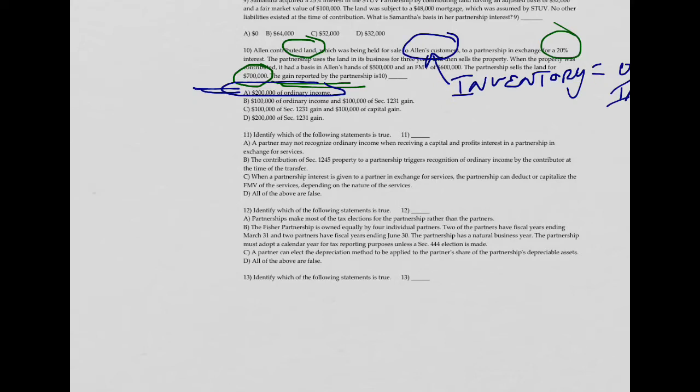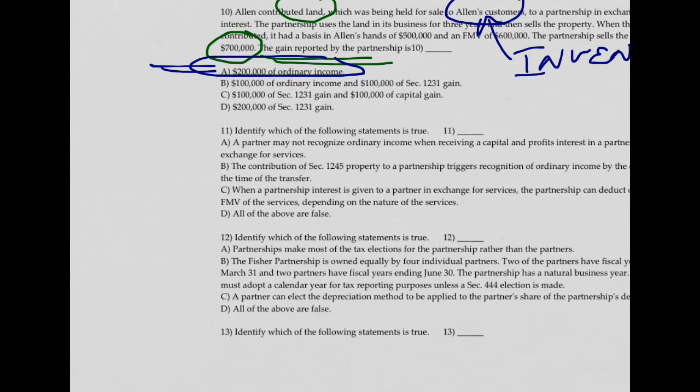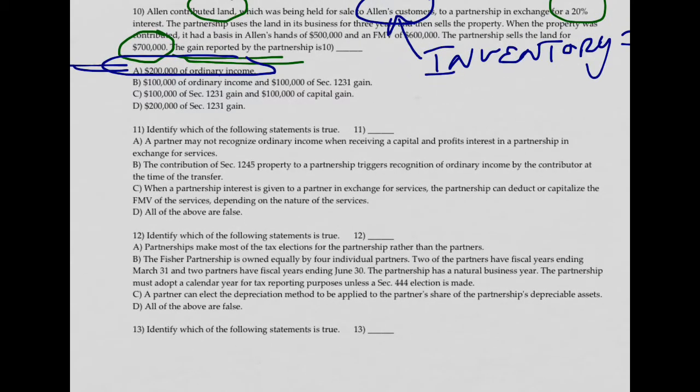Number 11, which of the following statements are true? A, a partner may not recognize ordinary income when receiving a capital and profits interest in a partnership in exchange for services. Well, that's not only not true, it's totally false, because they probably will recognize ordinary income when receiving something in exchange for services. Again, we talked about that in class fairly well, so that should be pretty clear.